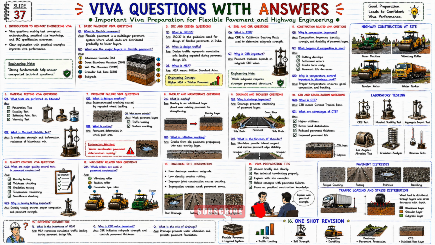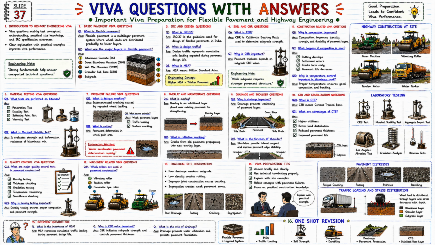See the engineering note below. Weak subgrade requires stronger pavement structure. That means, in case of low CBR, pavement thickness has to be increased. Now let us look at the fifth section. 5. Construction-related Viva questions. Q8. Why is compaction important? Answer. Improves density, strength and pavement durability.